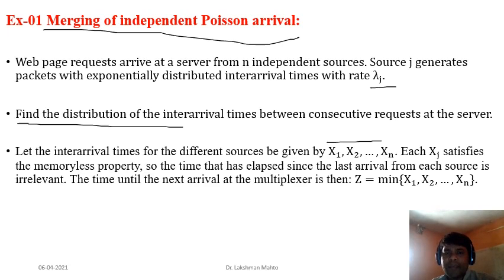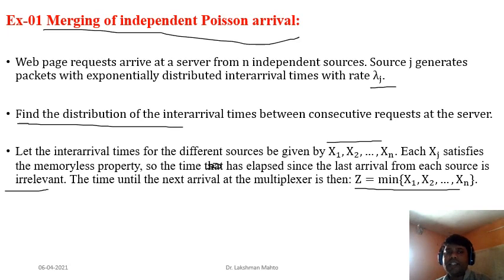So the time elapsed since the last arrival from each source is irrelevant. Conditioning, in terms of probability, is irrelevant here. The time until the next arrival at the multiplexer, the desired time, would be the minimum of Xi.